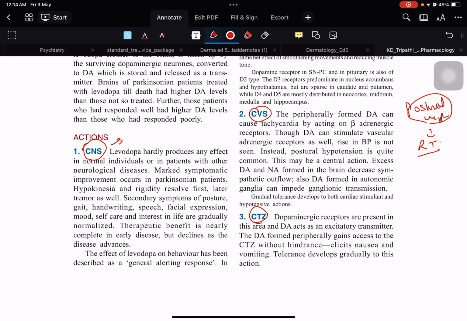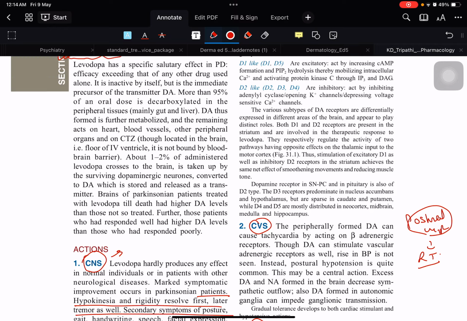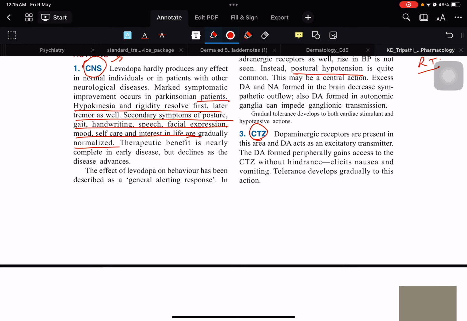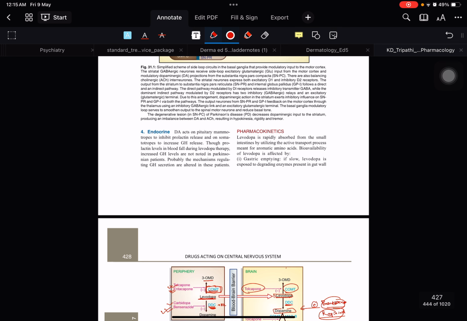So see here, in patients, hypokinesia and rigidity resolve first, tremors as well. Second, symptoms of posture, handwriting, speech, facial expression, mood, self-care, and interest in life are gradually normalized. In the CVS, the peripheral formed dopamine can cause tachycardia by acting on the beta adrenergic receptors, basically B1, and it leads to postural hypotension. In the CTZ, it leads to nausea and vomiting. When we talk about endocrine function, dopamine inhibits the release of prolactin.